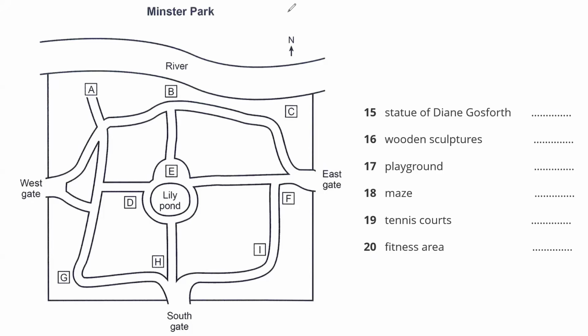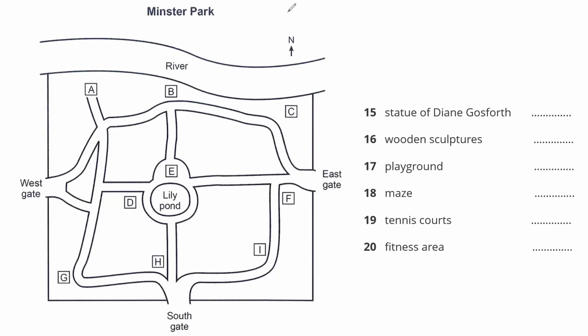Now listen and answer questions 15 to 20. Okay, let me tell you about some of the changes that have been made and some things that have been retained. If you look at this map, you'll see the familiar outline of the park, with the river forming the northern boundary, and a gate in each of the other three walls.